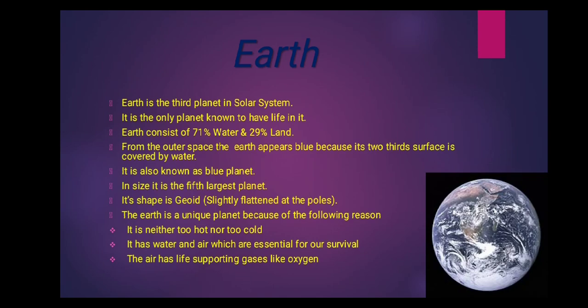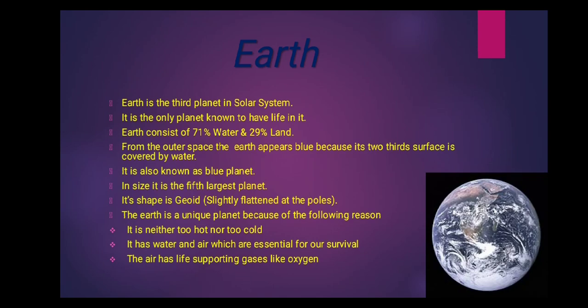Do you know, children, the earth is the only planet known to have life in it, which means living things are possible only on the earth. Do you know why it is possible? There are several reasons why living beings are possible on the earth.